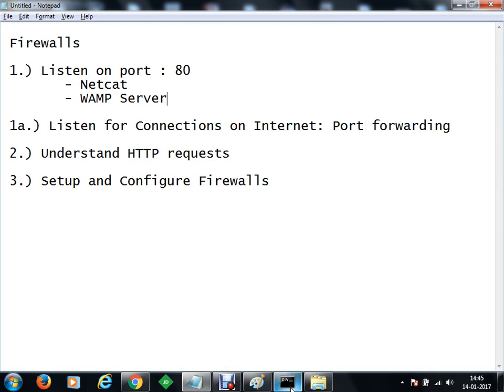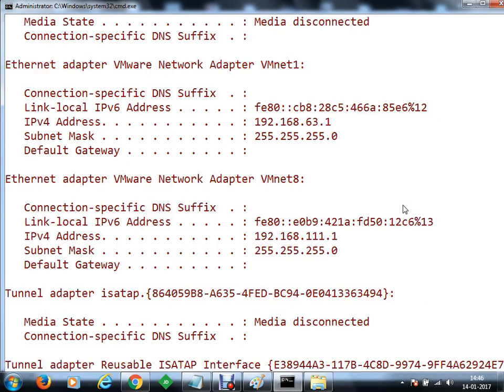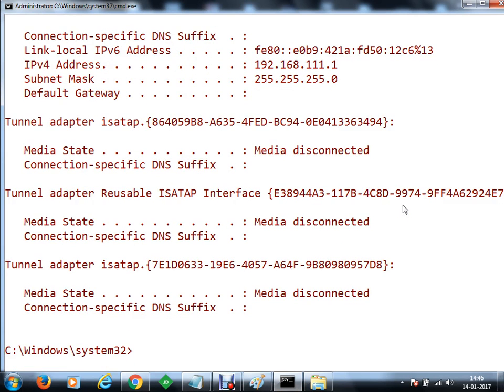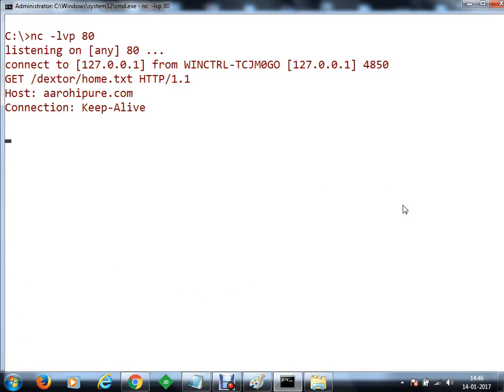Okay, for this Netcat demo, we'll clear the screen. Here, let's say I'm going to make use of Netcat. I'm going to listen verbose on port number 80. Okay, so at this moment my server is ready and it is listening on port number 80, and somehow I've got a connection.